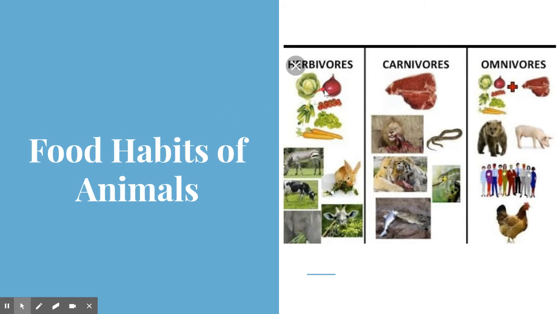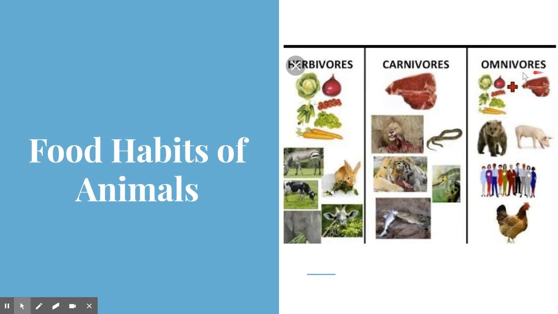So in the first slide here that we see is herbivores. What is it? It's all only plant food. And here are some examples for it: rabbit, elephant, cow, zebra. All these are examples of herbivores. Carnivores. What do you see here? It's meat. What animals here? Lion, tiger, snakes. All these are examples of carnivores.